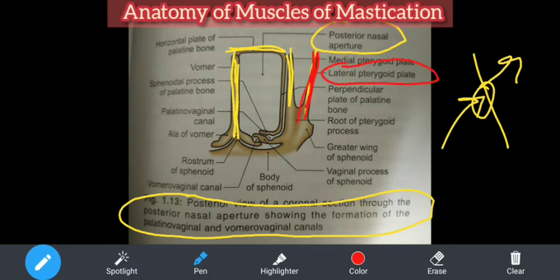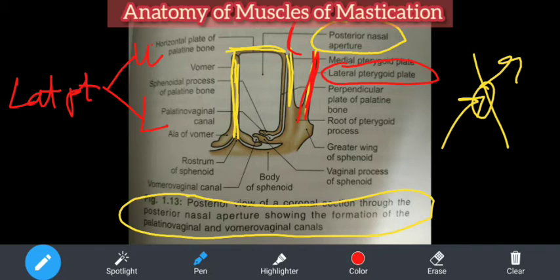Now, what was given in the textbook? If you see, one muscle is getting origin from the lateral surface. I will put it in words: the lateral pterygoid muscle, its upper head and lower head. The upper head has its origin from the infratemporal surface of the greater wing of the sphenoid bone, the temporal crest, which is not shown in this diagram.